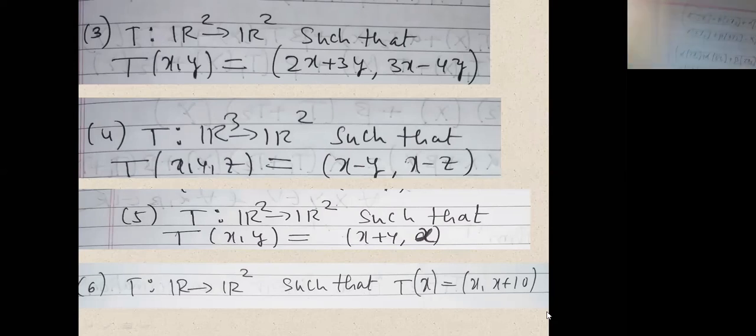Now what we will do is we'll take alpha and beta common. So this is further equal to alpha times (2x1 plus 3y1) plus beta times (2x2 plus 3y2), comma, alpha times (3x1 minus 4y1) plus beta times (3x2 minus 4y2). Okay, taken the common.